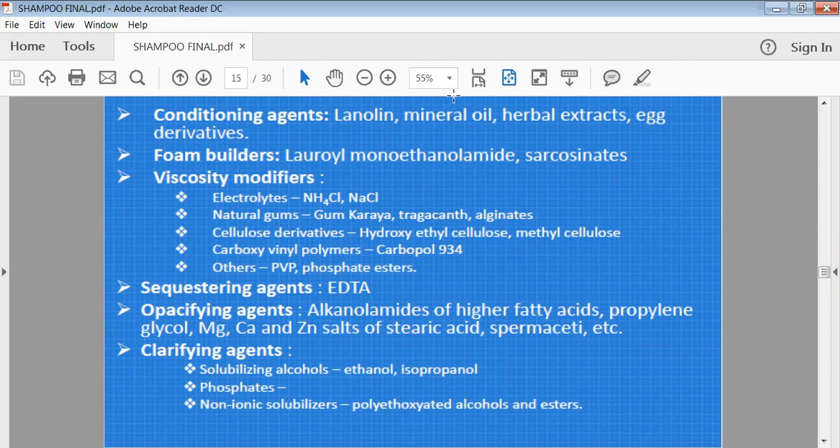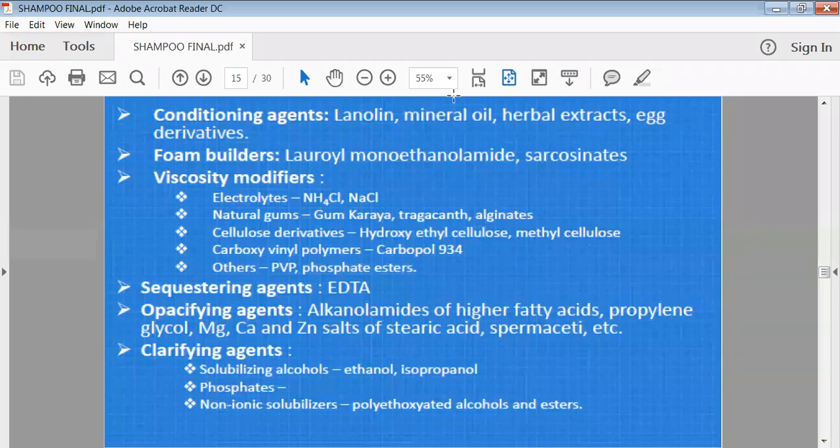Then carboxyvinyl polymers are there like carbopol. Then other types of viscosity modifiers are there like polyvinyl pyrrolidone, phosphate esters and their derivatives. So these are the examples of viscosity modifiers which will impart good viscosity to your shampoo, and give ease of utilization to the ultimate users. Then sequestering agents like EDTA, ethylene diamine tetraacetic acid, we can add as a sequestering agent.